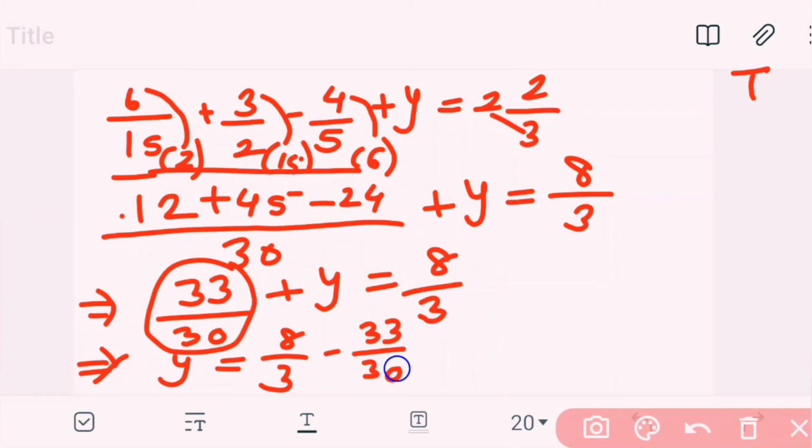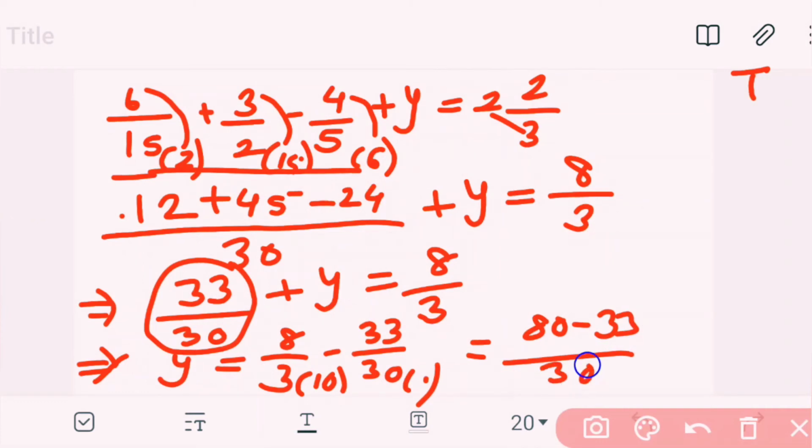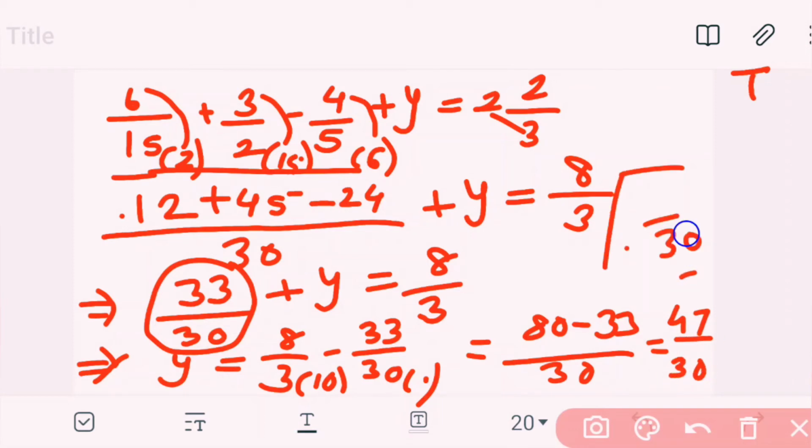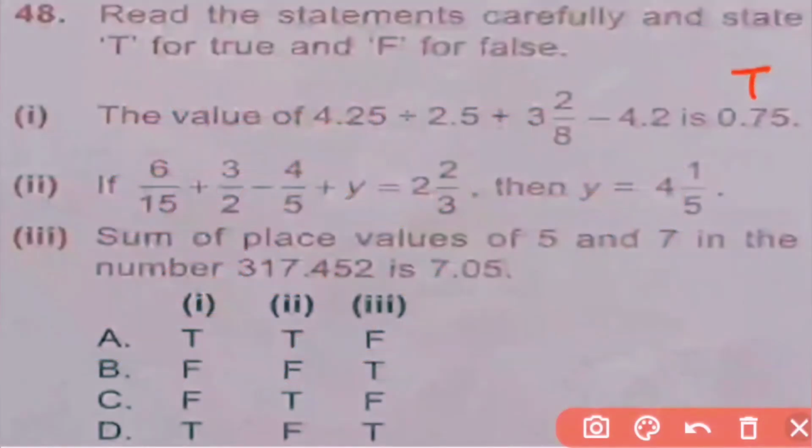Now here also their denominators are different, so we find their LCM. Their LCM is 30. So here we multiply by 10 and here by 1. So y is equal to 8 into 10 is 80, 80 minus 33 by 30. 80 minus 33 is 47 by 30 and this will give 30, 31s are 30 and remaining 17. So statement 2 is false. So here option 2 is false.